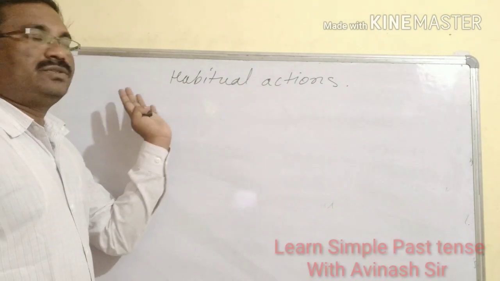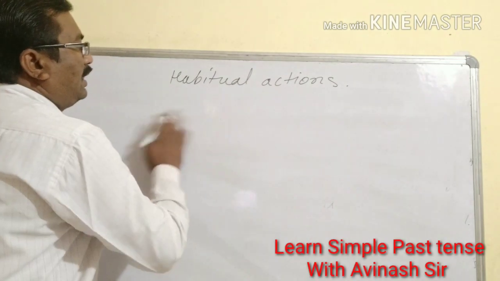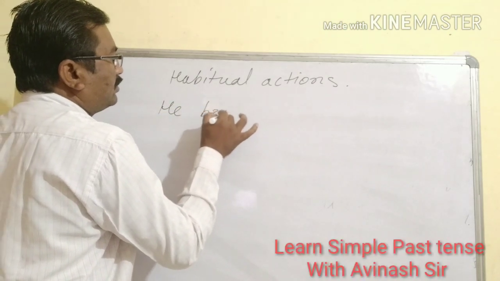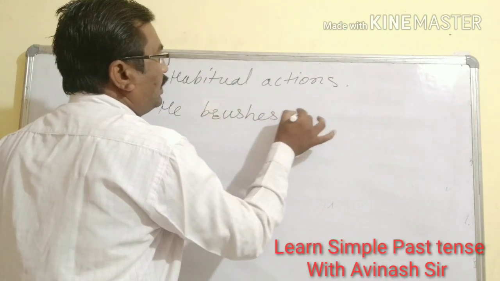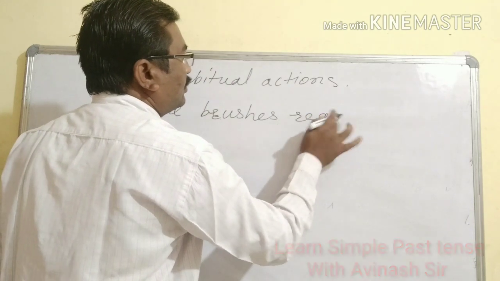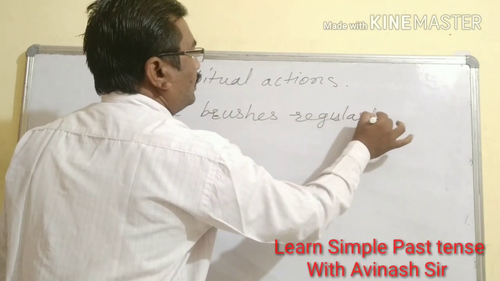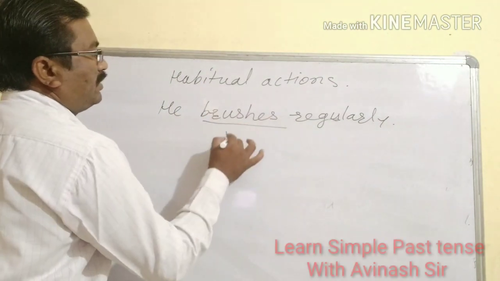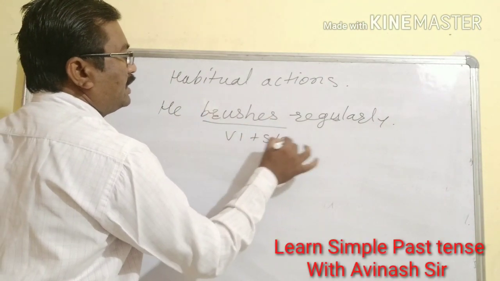Many various uses of simple present we have seen, like he brushes regularly. This statement, suppose we have seen here, what we have used, V1 plus s or es.